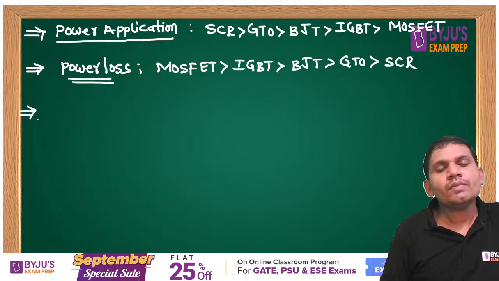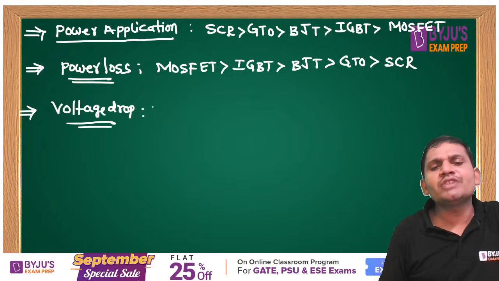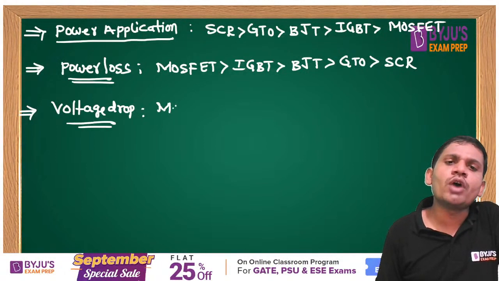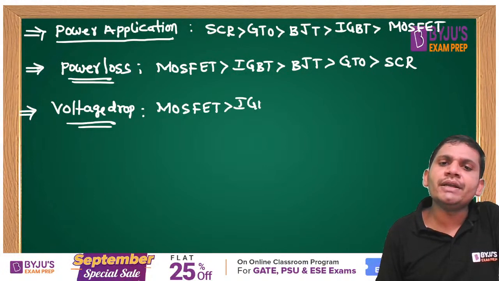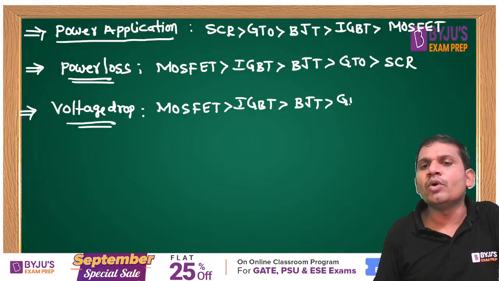Next, with respect to voltage drop, students, which is the high voltage drop? MOSFET is the high voltage drop. The next one is IGBT. The next one is BJT. The next one is GTO. SCR is the least voltage drop.